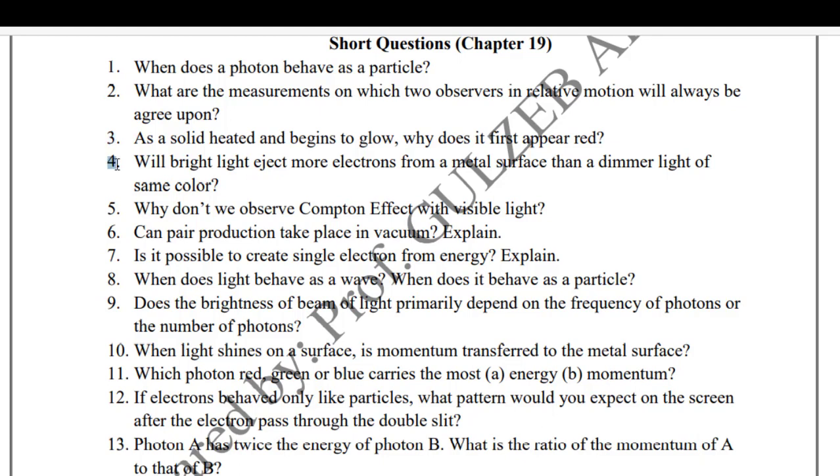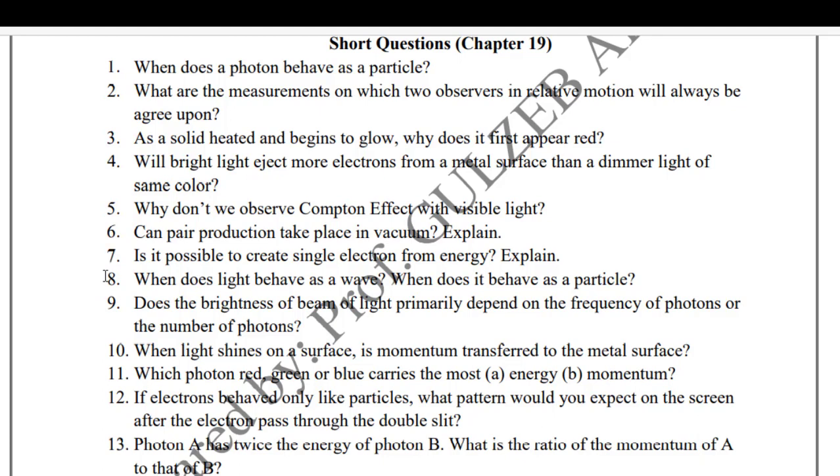4. Will bright light eject more electrons from a metal surface than a dimmer light of the same color? 5. Why don't we observe the Compton effect with visible light? 6. Can pair production take place in vacuum? Explain. 7. Is it possible to create a single electron from energy? Explain.